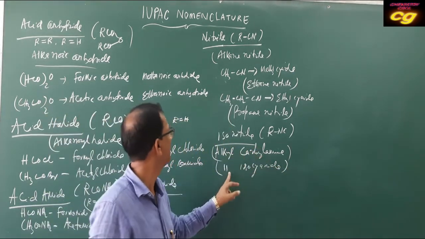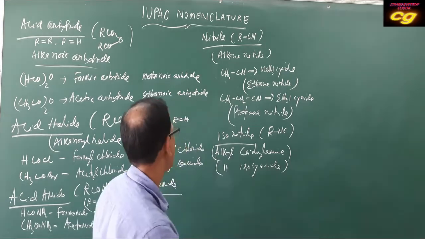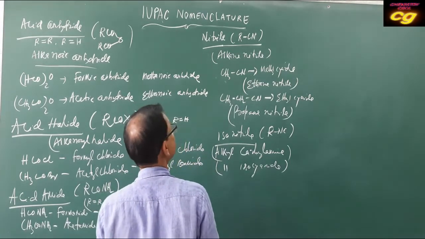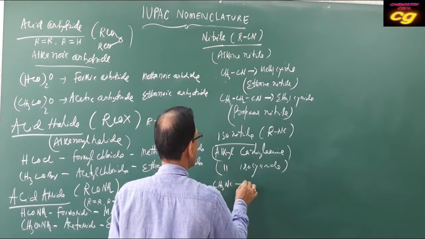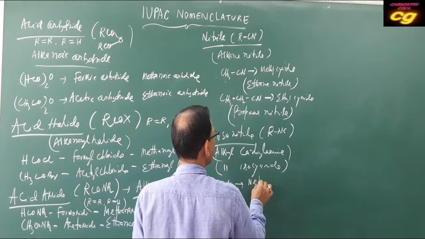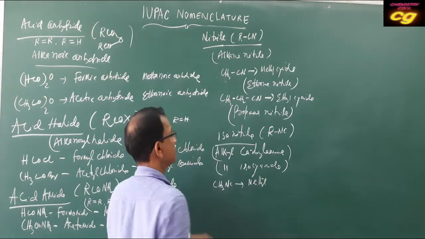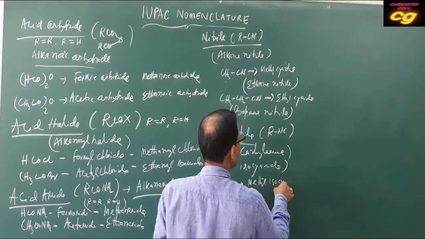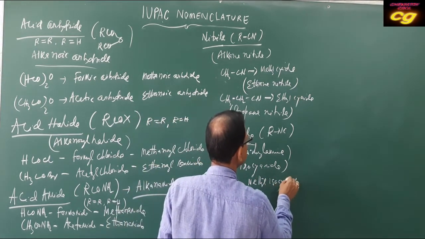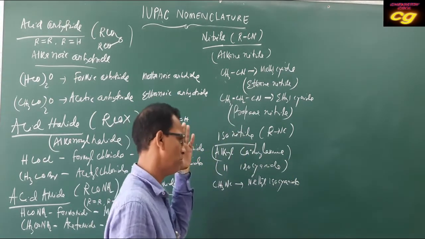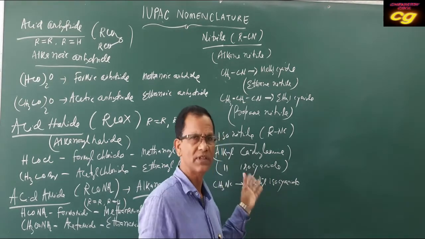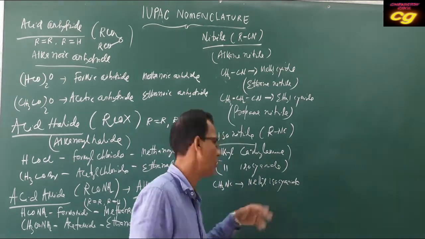Alkyl carbylamine, also called alkyl isocyanide. Examples are the same. CH3NC is called methyl isocyanide, the common name. It has no IUPAC name; the common name is the same for all.